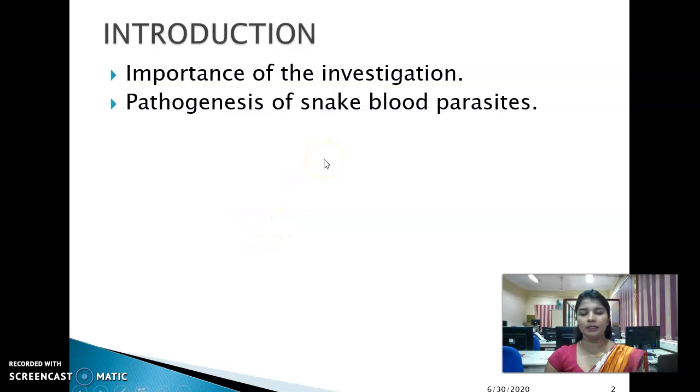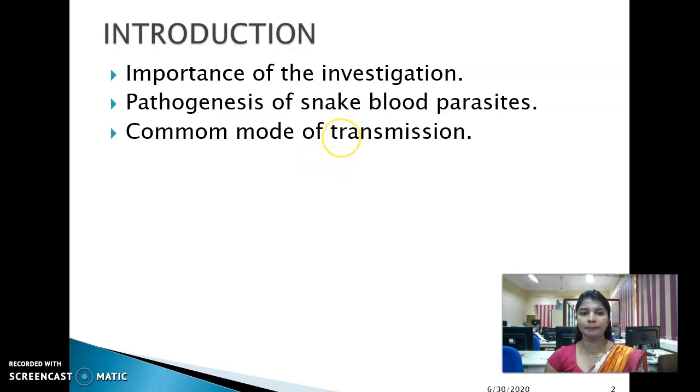Pathogenesis of these snake blood parasites is not that prominent as in other animals, but it can cause stunted growth, reduced nutritional conditions, reduced reproductive output, dull scales, and hemolytic anemia.